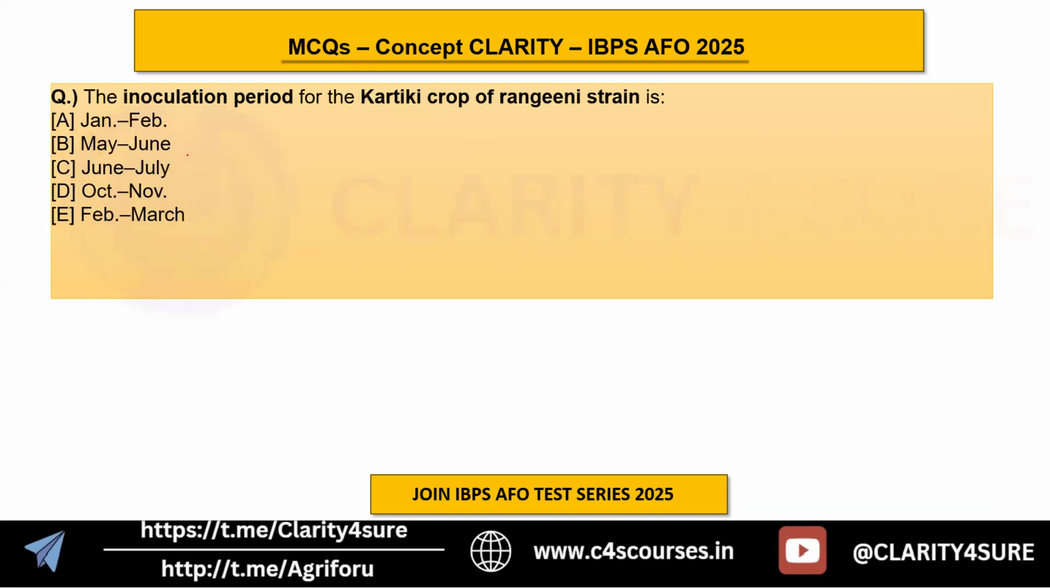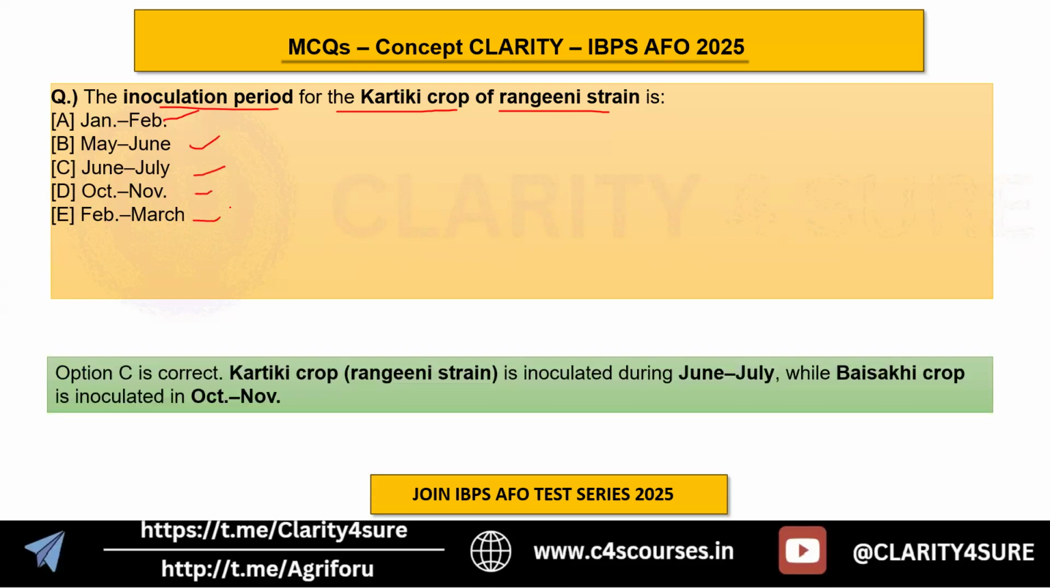Moving on, the next is: the inoculation period for the Kartiki crop of Rangini strain is in which month? Okay, if you have carefully seen the months for the Kartiki crop, you can easily guess the inoculation period here. The options are January, February; May, June; July, October; November; and February, March. So the answer here is C option, which is June, July.